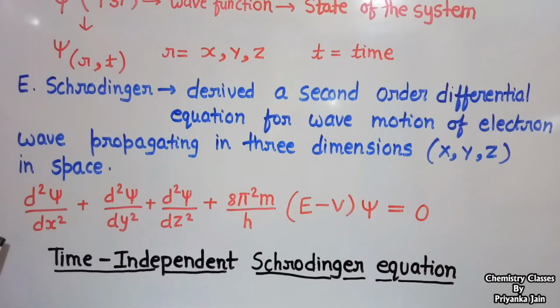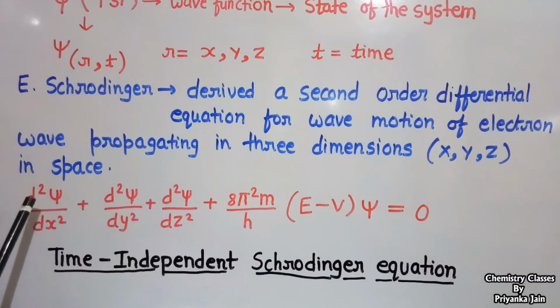That is this: d square psi upon dx square plus d square psi upon dy square plus d square psi upon dz square plus 8 pi square m upon h square into (E minus V) psi is equal to 0.